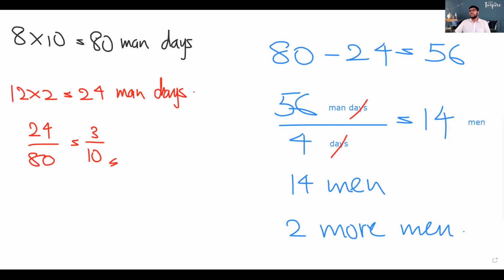Right. So children, that is the calculation. So we need 14 men for the last 4 days to complete 56 man days of work.